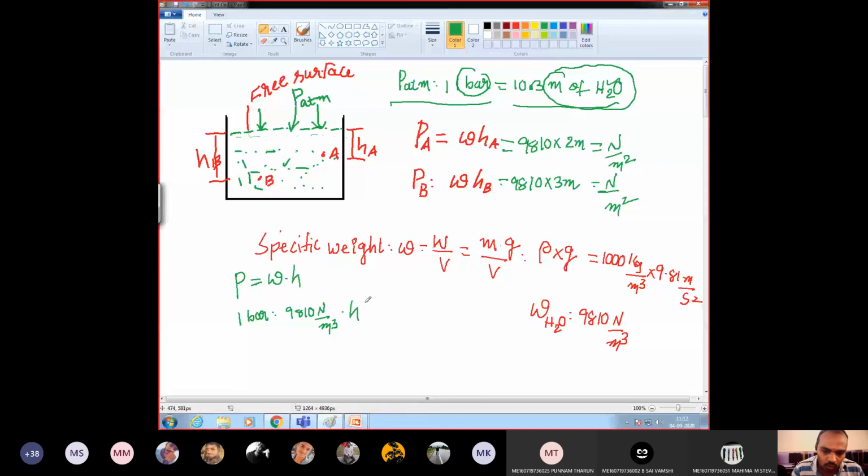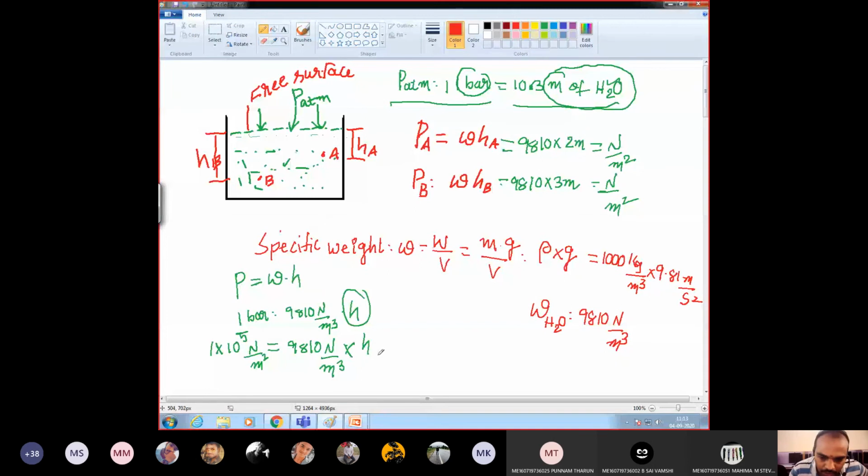So 1 bar, as we know, is 1 into 10 power 5 Pascal. 1 Pascal is 1 Newton per meter square, equal to the specific weight 9810 Newton per meter cube into unknown value H. Now, if you see, Newton will be cancelled.